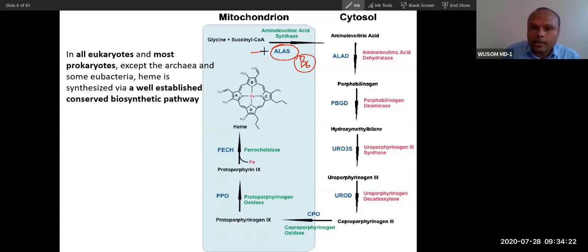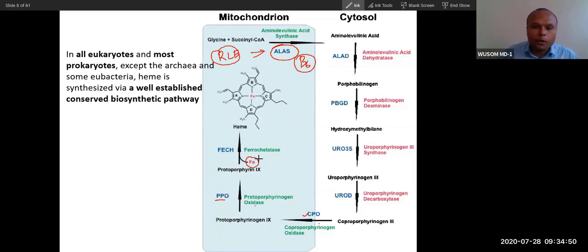Among the last 3 reactions, two enzymes are oxidases, CPO and PPO. And the function of the last enzyme is to incorporate iron inside.